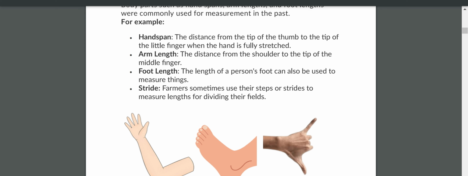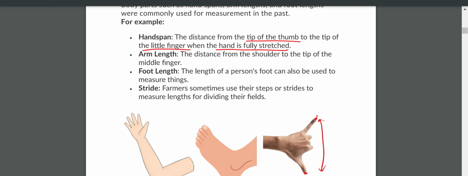How do they use the handspan? It is the distance from the tip of the thumb to the tip of the little finger when the hand is fully stretched. All of you, please stretch your hands fully like this. Then how to measure? You take this length, from the tip of the thumb to the tip of the little finger. Only when the hand is fully stretched can you consider this.